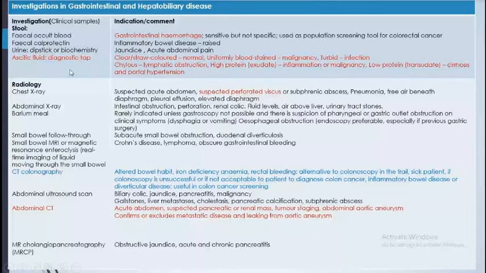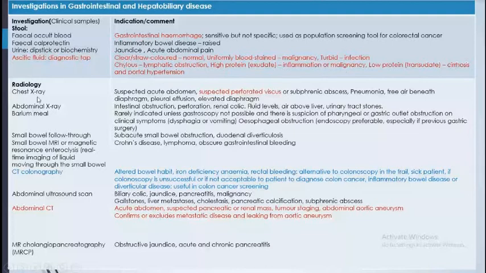If there is a fever, pain abdomen with distension of the abdomen, then we take the fluid from the abdomen and we send for a diagnostic tapping. We send it for examination. If it is clear and straw colored, this is normal. But if there is a blood stain, there could be malignancy, chances are very high. And then later on we go for a CT scan of the abdomen. If it is turbid, definitely there is infection. Then chylous is lymphatic obstruction; high protein is inflammatory or malignancy; low protein is cirrhosis or portal hypertension.